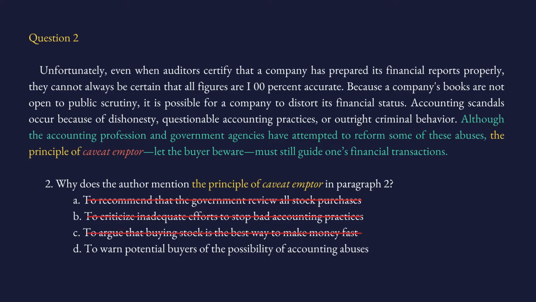D, to warn potential buyers of the possibility of accounting abuses. And there we have it. Here is our answer. The principle of caveat emptor is mentioned because the author wants to say that buyers, be careful about the potential possibility of accounting abuses.